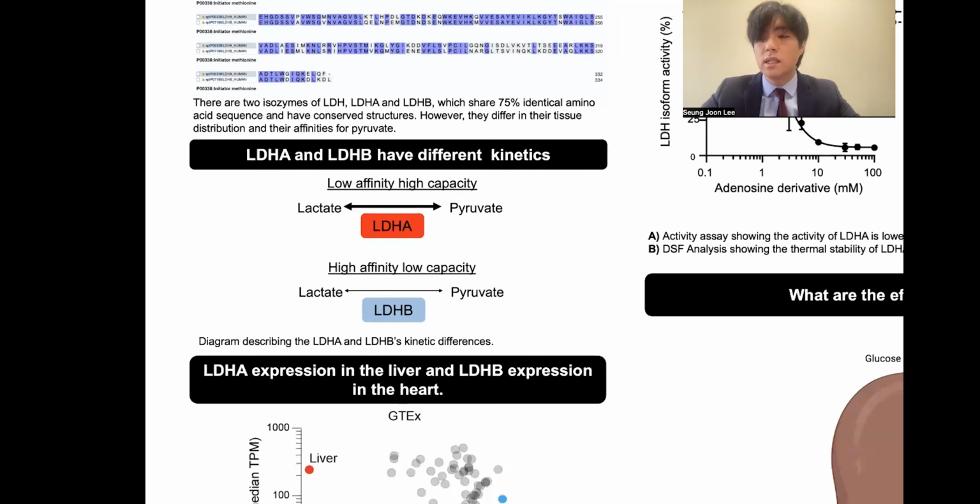The diagram shows that LDHA has low and LDHB has high binding affinity for lactate, which means LDHA requires a higher concentration of lactate to efficiently bind the substrate, and the opposite for LDHB. Also, LDHA has high and LDHB has low capacity for lactate, which means LDHA can process a large amount of lactate when it binds, and the opposite for LDHB, indicating LDHA is more efficient at catalyzing the conversion of lactate to pyruvate.